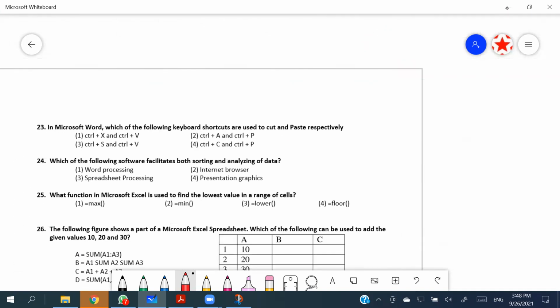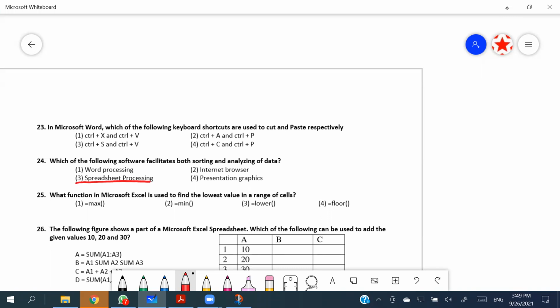Which of the following software facilitates both sorting and analyzing of data? Should be a spreadsheet. Yeah. Sorting is facilitated by both word processing software as well as the spreadsheet software. But when it comes to the analyzing part, it is the spreadsheet, right? So definitely it's going to be the spreadsheet software.